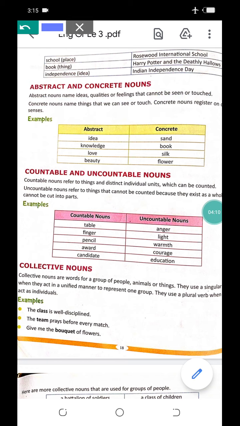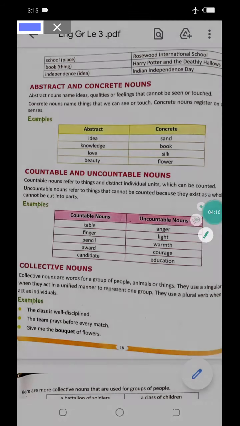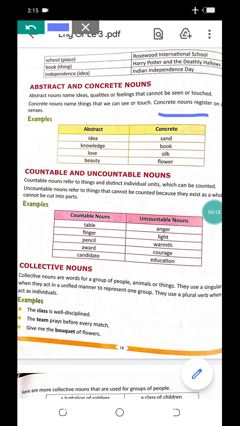And concrete nouns register on our five senses, like with eyes we can see, with tongue we can taste, with skin we can feel. On our five sense organs it makes an effect.